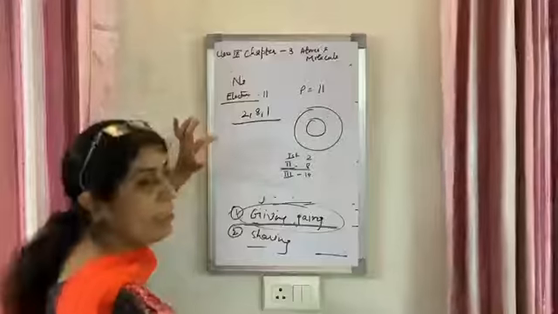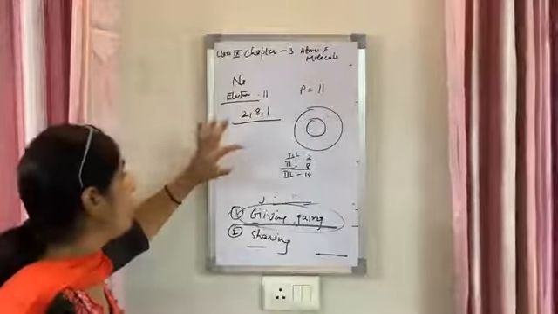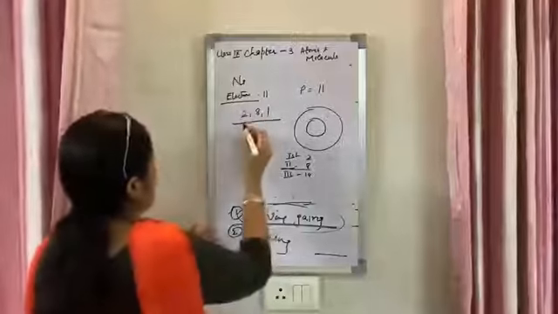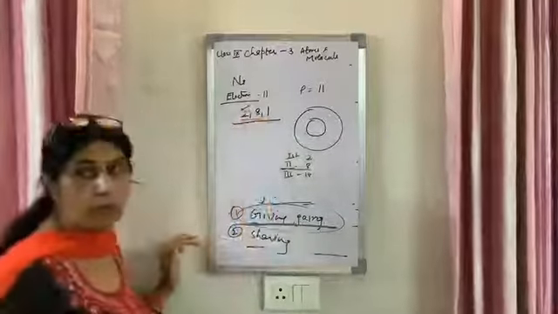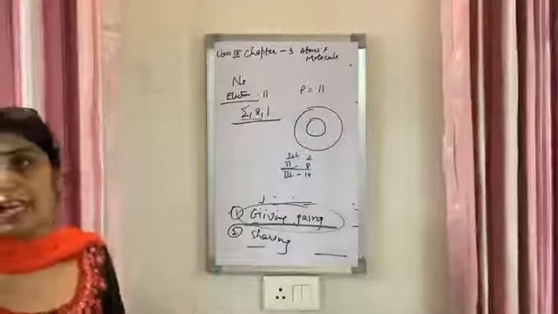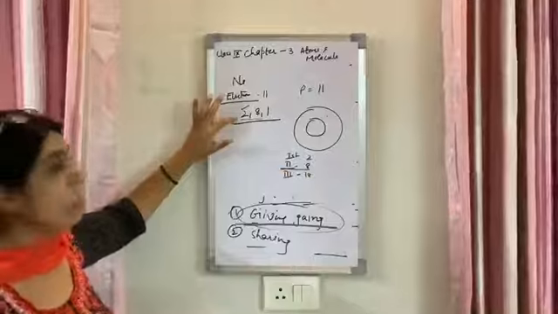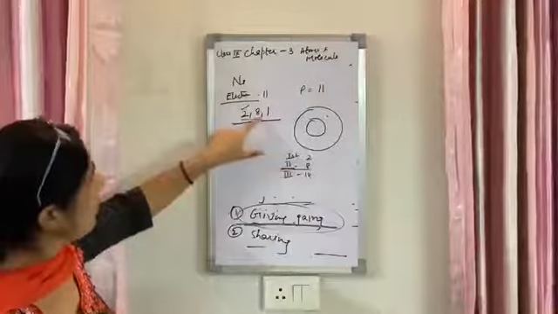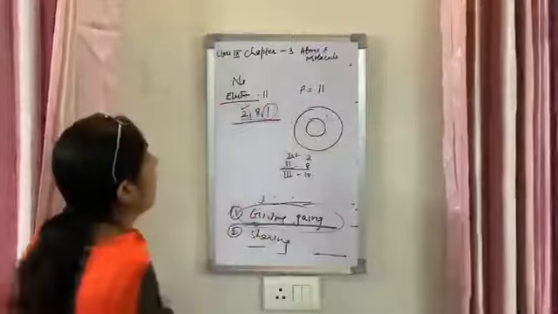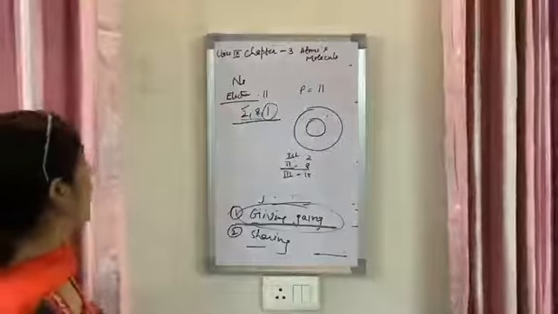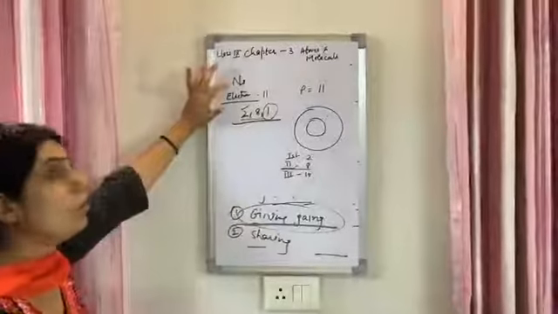Whenever a shell of an atom is completely filled, what happens? It becomes stable. So beta ji, you can see in the case of sodium, the first shell has the maximum number of 2 electrons. The first shell can take a maximum of 2 electrons, and sodium has 2. The second shell has a maximum of 8 electrons. Sodium also has 8 electrons in the second shell. In the third shell it has 1 electron. Now sodium wants to lose an electron and become stable. So that's why I have told you that metals have a tendency to lose electrons.